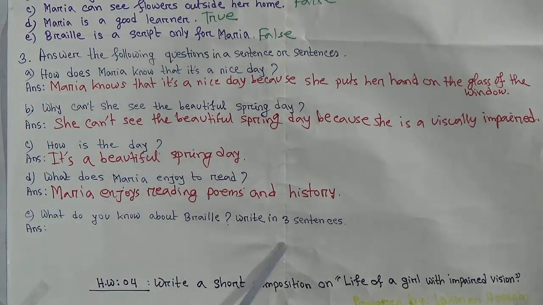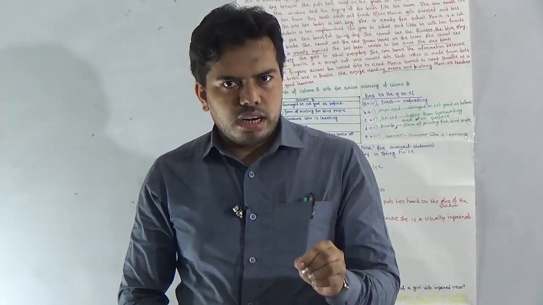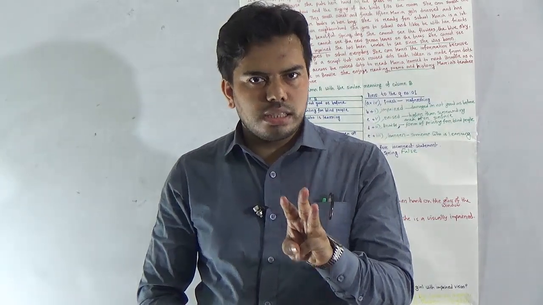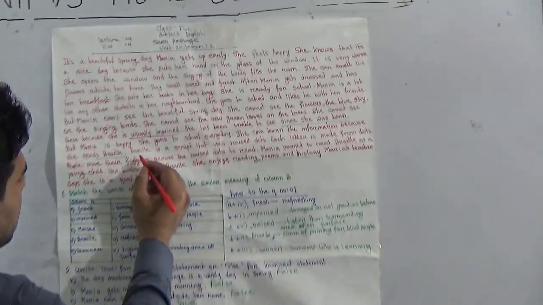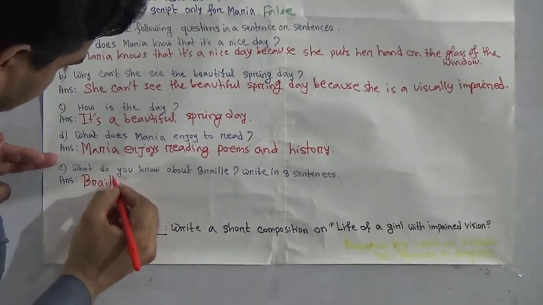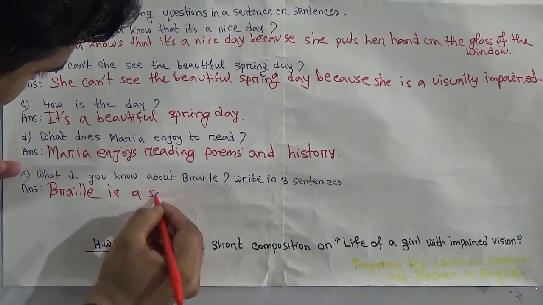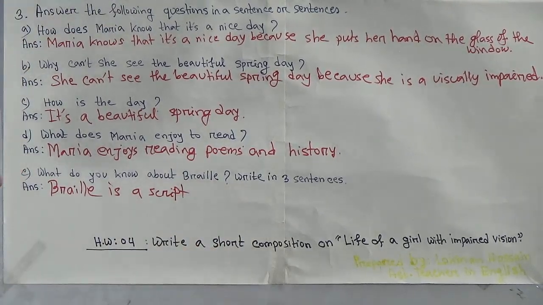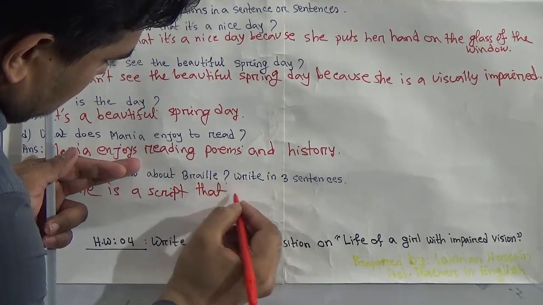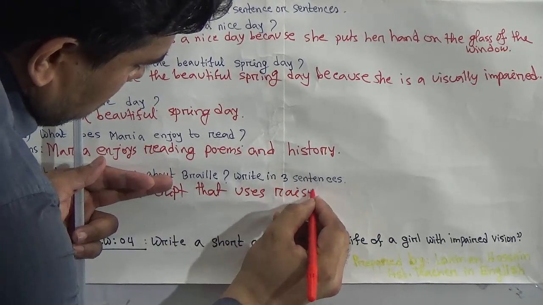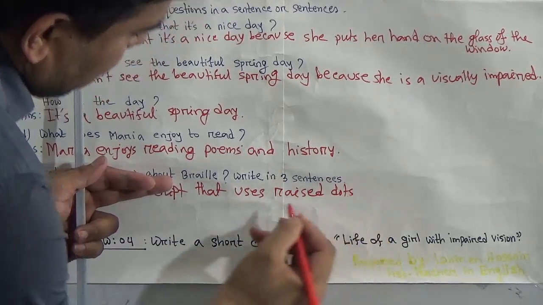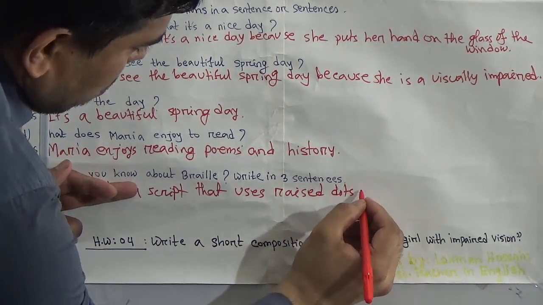Okay. Next question and the last one. What do you know about Braille? Write in 3 sentences. At maximum, your last sentence can be a little longer, but you have to write at least 3 sentences in your last question. Now, what do you know about Braille? The answer is given in your passage. Braille is a script right from here. Braille is a script that uses raised dots. Raised dots, it's my first sentence. Raised dots for what? To read.